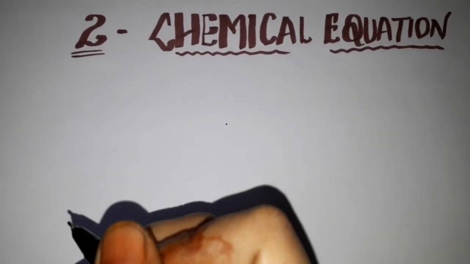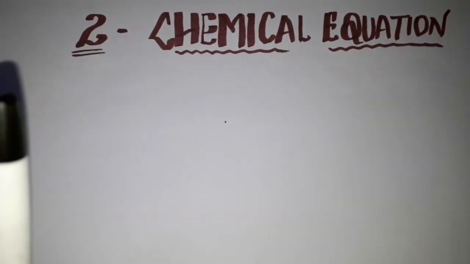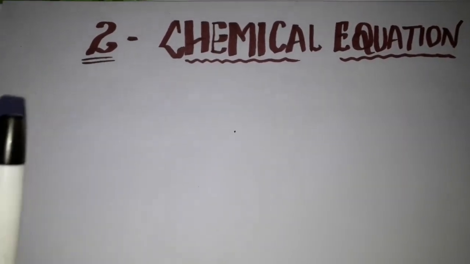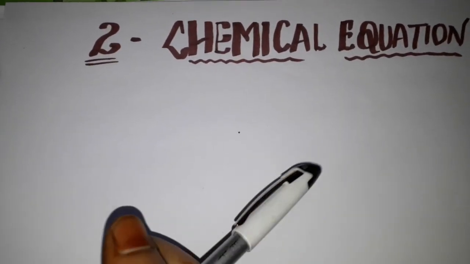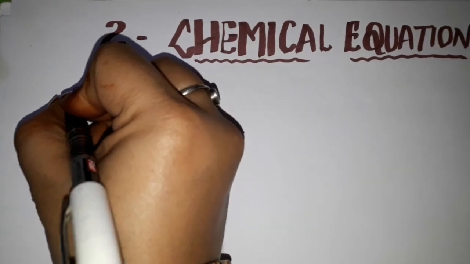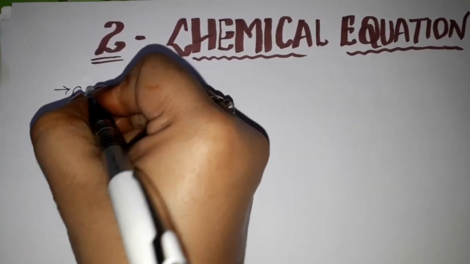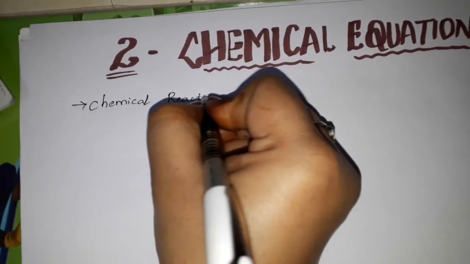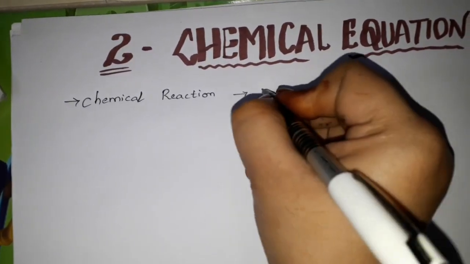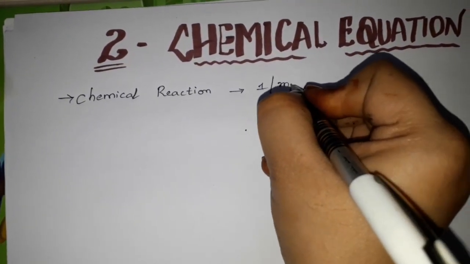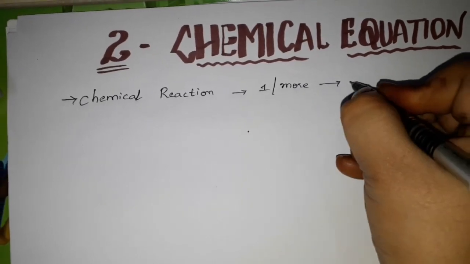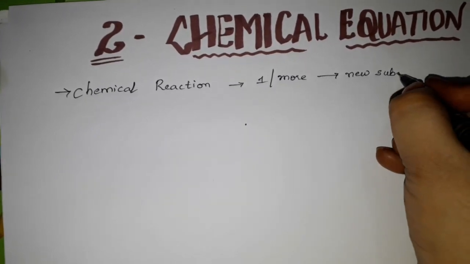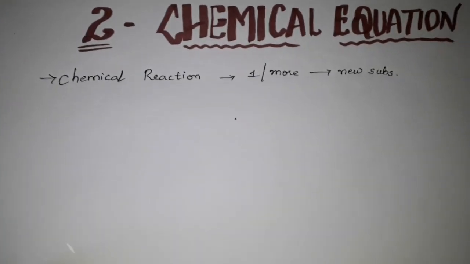So what is chemical reaction? You have understood this chemical reaction, what it is, right? It is a process where one or more substances react and form a new substance, isn't it? So I hope you all have understood what is chemical reaction. It is nothing but a process where one or more substances react and form a new substance, right? So this is your chemical reaction, isn't it?